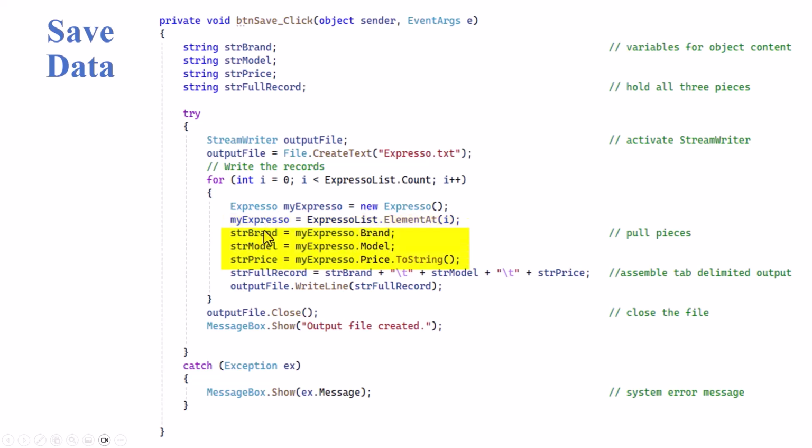We then extract the brand, model, and price, and we take the price and make it a string. So we're creating three string values that are going in here. Then we take the full record and we store the brand with a tab, model with a tab, and price. So we can actually create a tab delimited file, bring it up in a spreadsheet if you'd like. Then we write that output, write file, string full record, gets written to our disk file. And then we close the file. And we let the user know that the output file has been created. And that's it. That's all it takes to actually save the data.